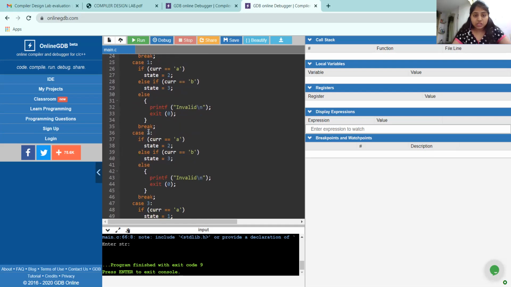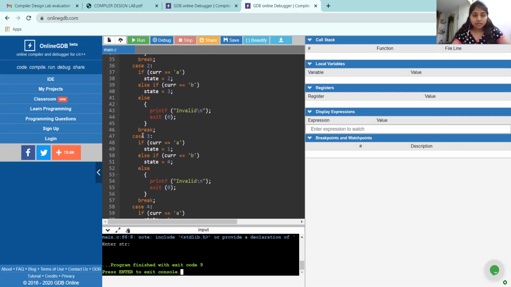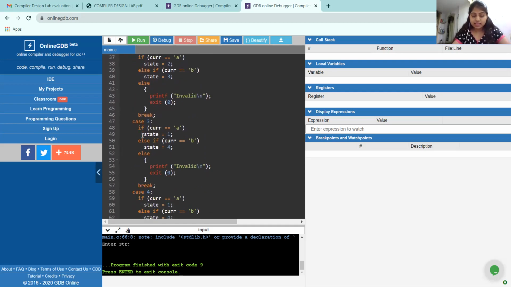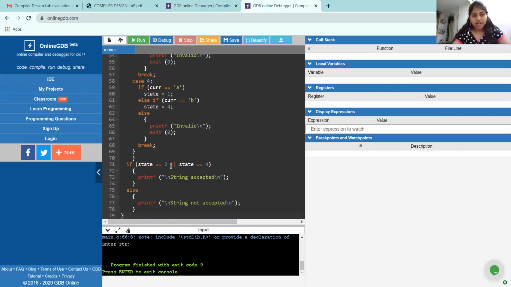Let's see case 2. That is nothing but the state Q2. At A, it goes to state 2, and if the value is B, it comes to state 3. If it is neither A nor B, it prints invalid, and break. Again, let us see case 3. That's nothing but the state Q3. If it's A, it comes to state 1, and if it's B, it comes to state 4. If it is neither, it prints invalid. And case 4 is nothing but the state Q4. If it's A, it comes to state 1, and if it's B, it comes to state 4. If it is neither, it returns invalid. Again exit.